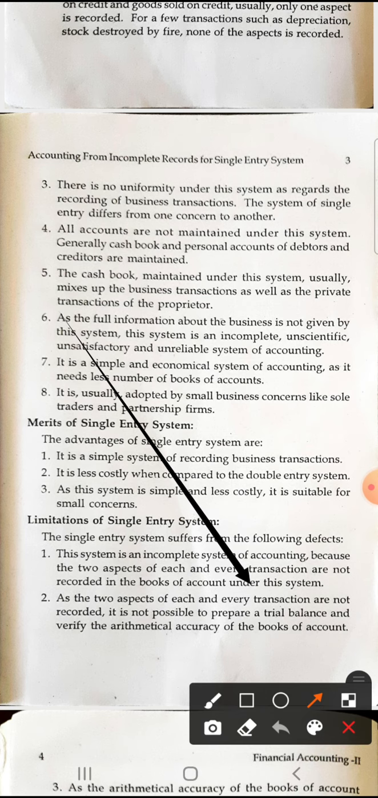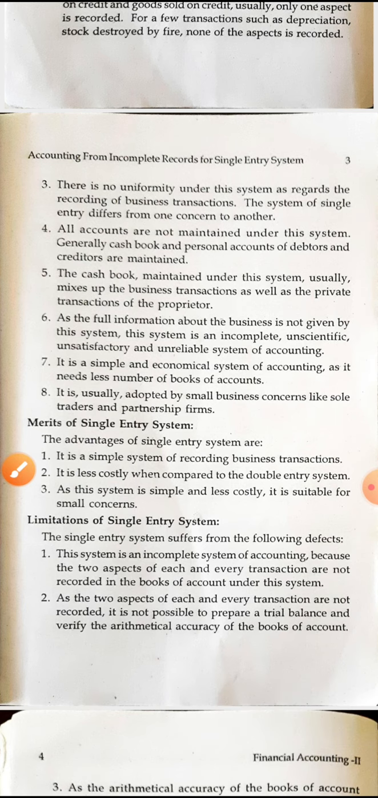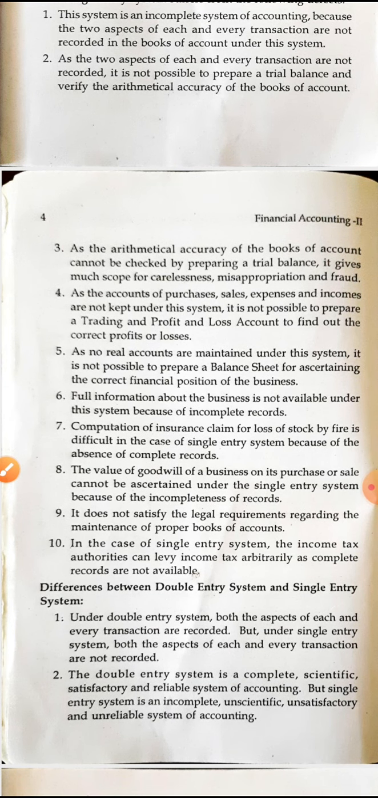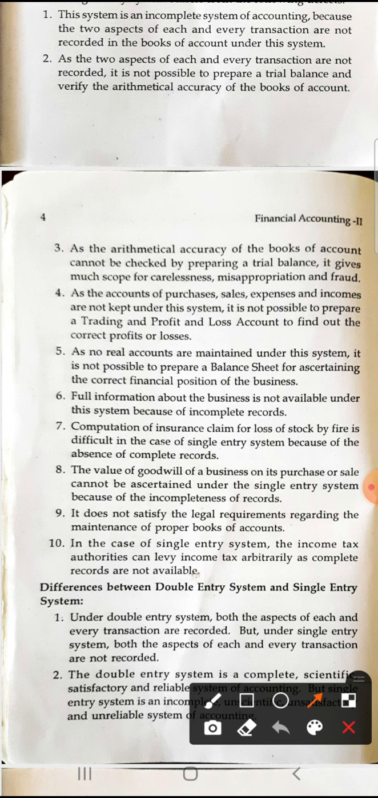Because it is incomplete, it does not show the clear picture. Both the aspects are not recorded under this system. That is one of the drawbacks. Next, under this system, the arithmetic accuracy of the books of account cannot be checked by preparing a trial balance. It gives scope for carelessness, misappropriation, and fraud.